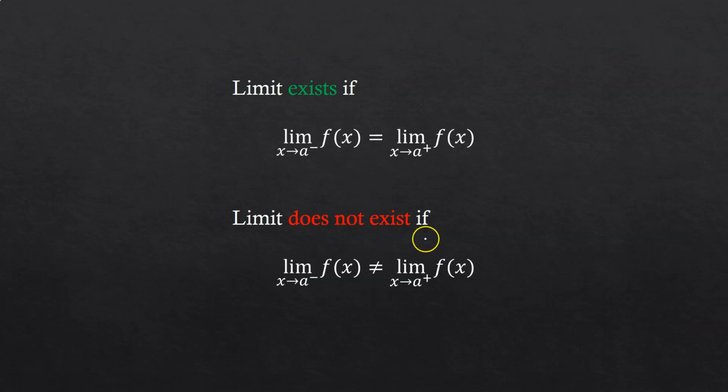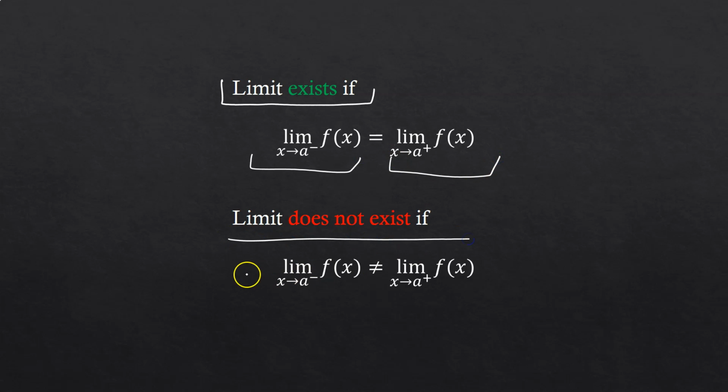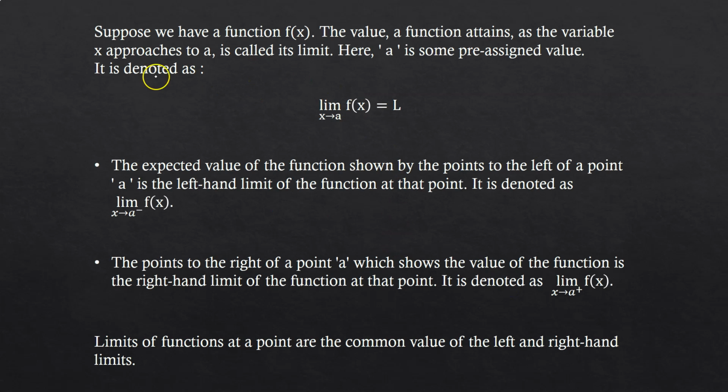So in conclusion we can say that limit exists if left hand limit is equal to right hand limit, and limit does not exist if left hand limit is not equal to right hand limit. And mathematically we are going to define the limit like this.